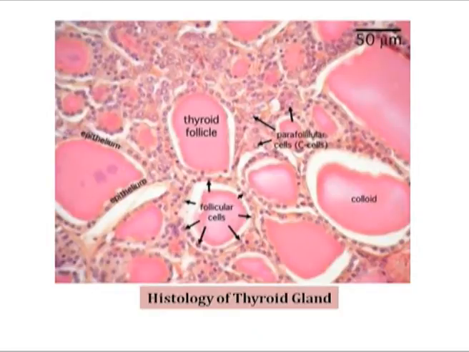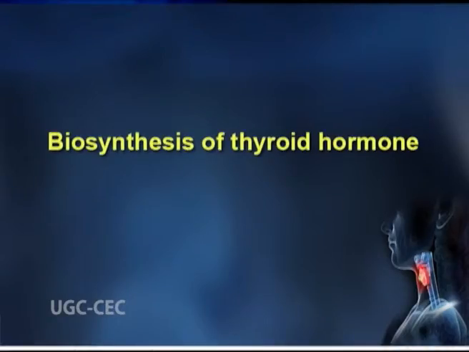Follicles or follicular cells are lined by epithelial cells and the lumen is filled with coagulable fluid called colloid. These cells are capable of variation in shape within the same species and within the gland. Follicular cells synthesize thyroglobulin protein. The histology of thyroid gland is shown in the figure. The biosynthesis of thyroid hormone.